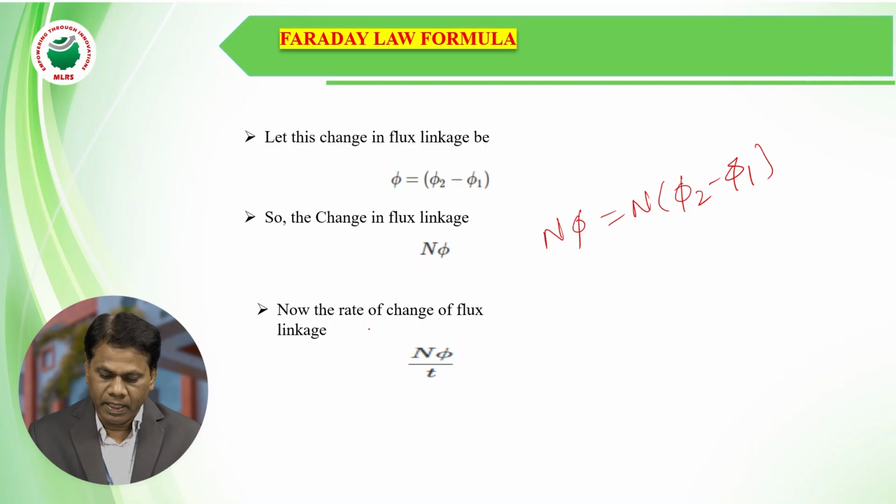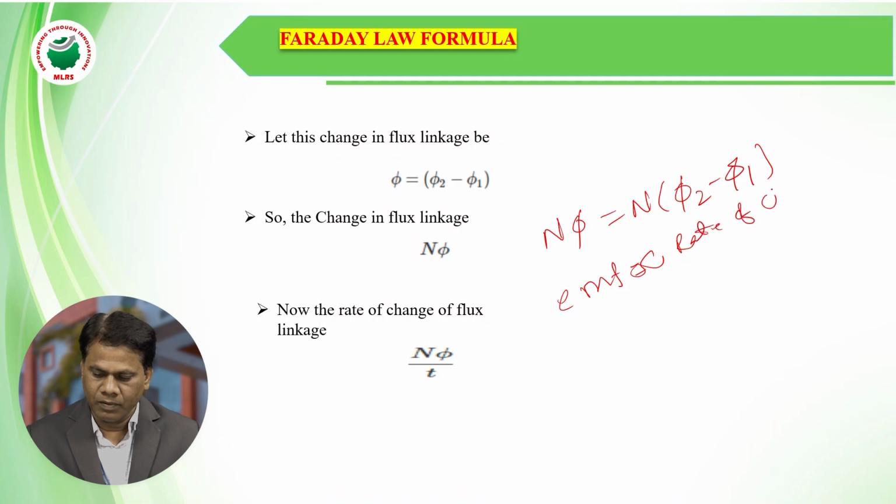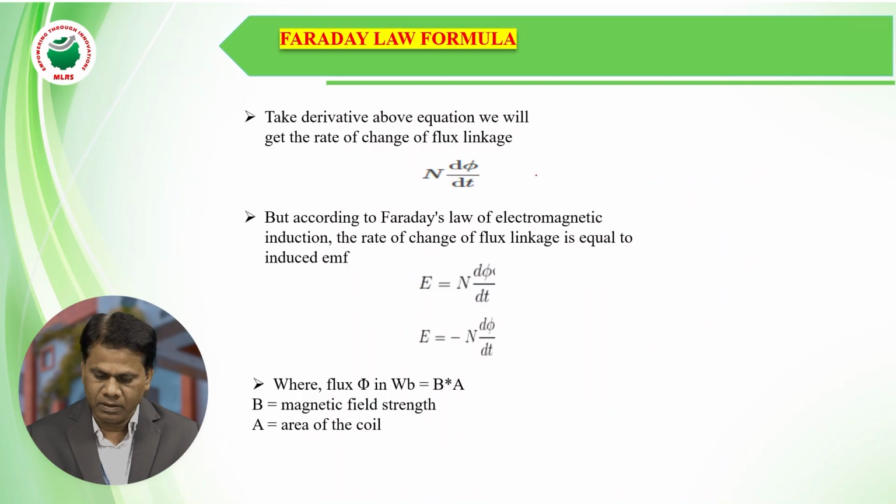If you take the rate of change, according to Faraday's second law, the EMF is directly proportional to the rate of change of flux linkages. So EMF is directly proportional to N d phi by dt.